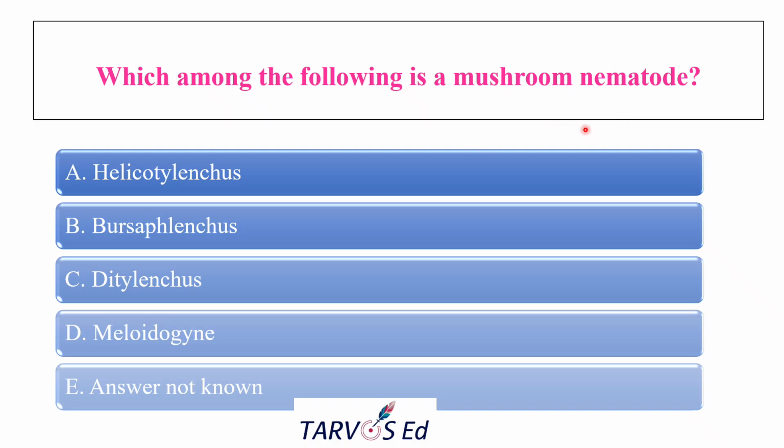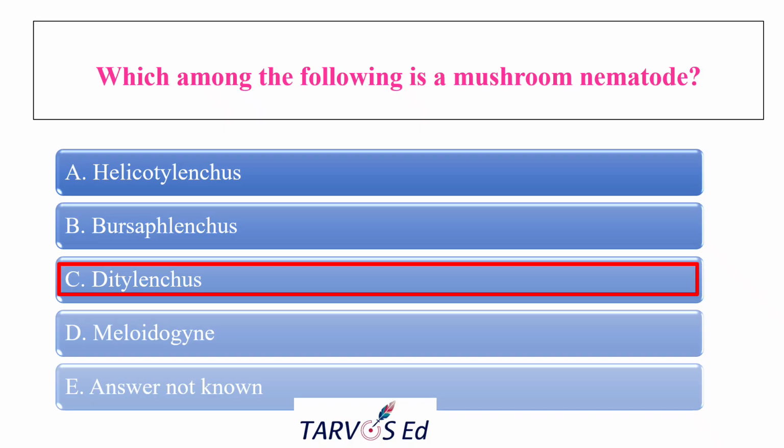The options given are Helicotylenchus, which is the spiral nematode, Bursaphelenchus, which is the pine wood nematode, Ditylenchus, and the other option is Meloidogyne, which is the root-knot nematode. The correct answer is that Ditylenchus species are known as mushroom nematodes. Ditylenchus myceliophagus.